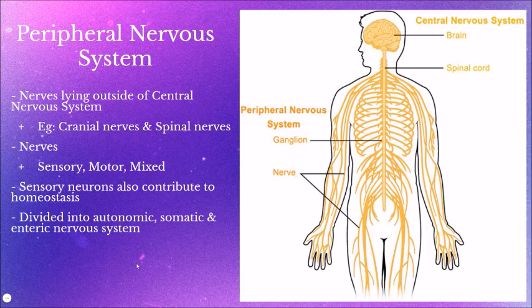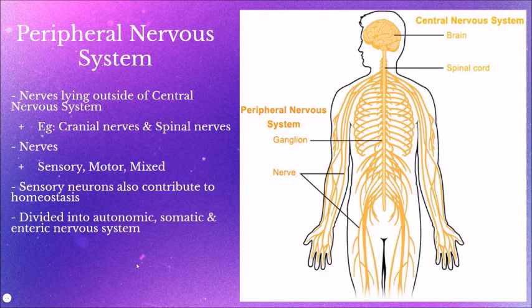The sensory neurons in the peripheral nervous system provide feedback to the central nervous system about the inner state of the organs. This is part of homeostasis, which is a self-regulating process of an organism that maintains a constant internal environment. The peripheral nervous system can further be split into 3 types: autonomic, somatic, and enteric nervous systems.